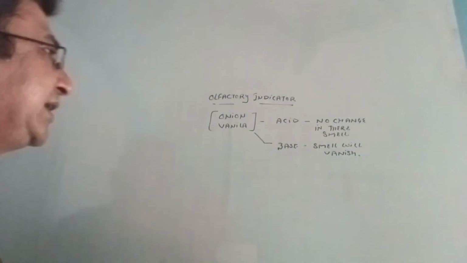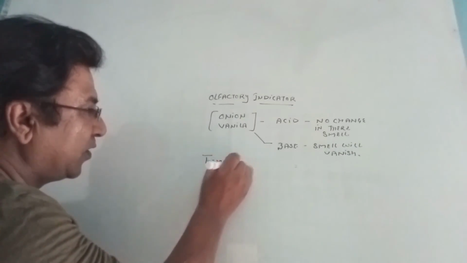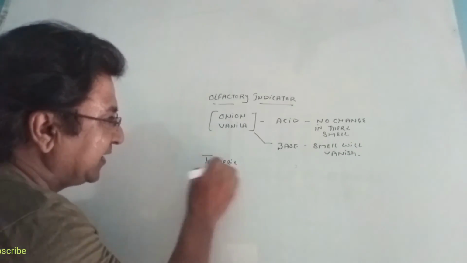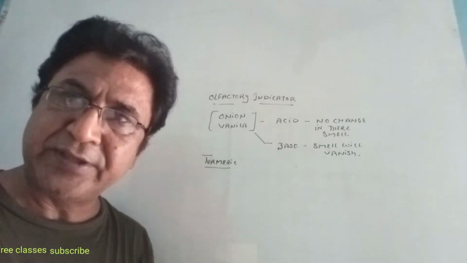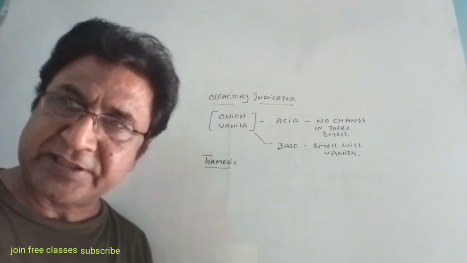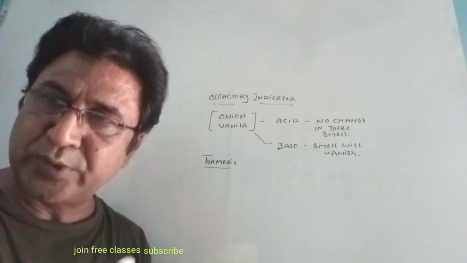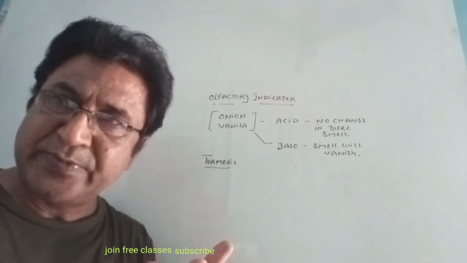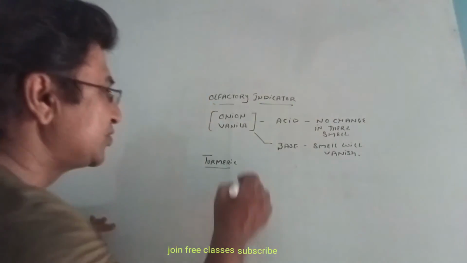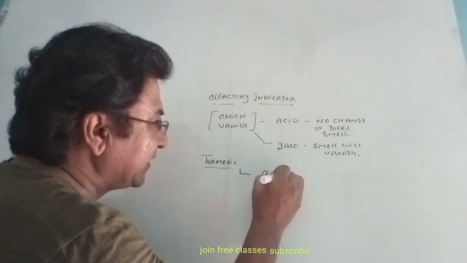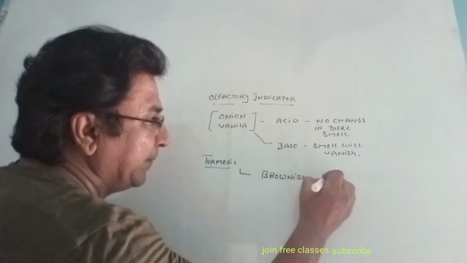Another one is turmeric. Turmeric paste or powder or liquid can be utilized as an indicator. You know that sometimes a vegetable curry falls on our white shirt. When we wash it with soap, which is basic in nature, it turns brownish in color. So it turns brownish when treated with a base.